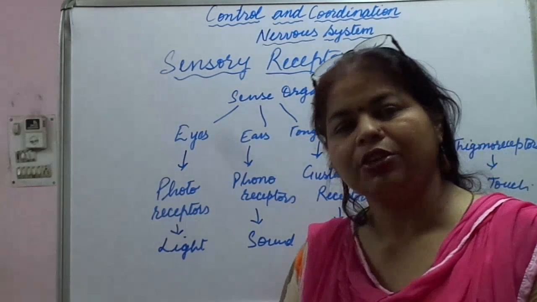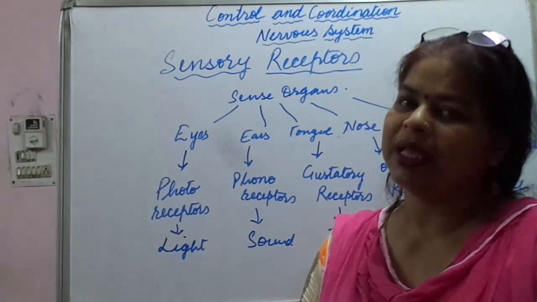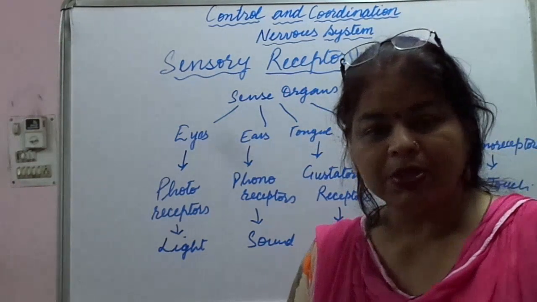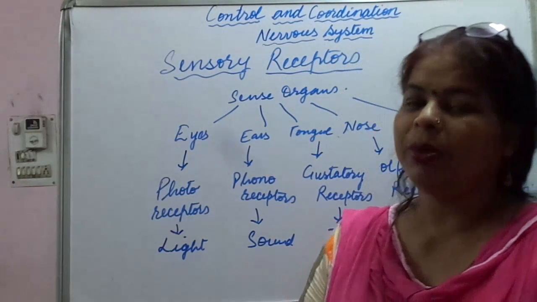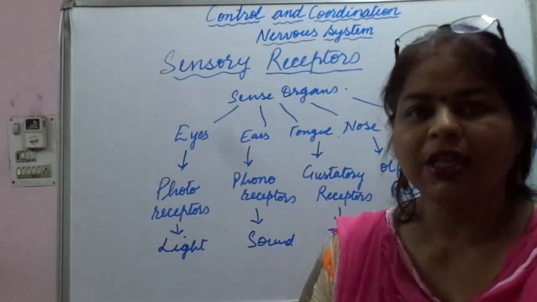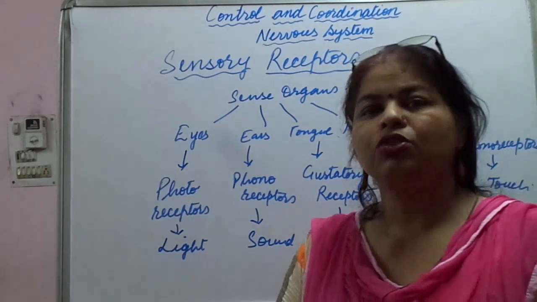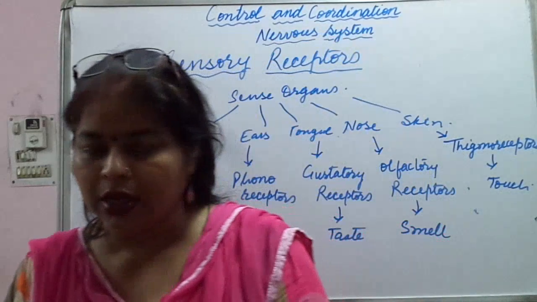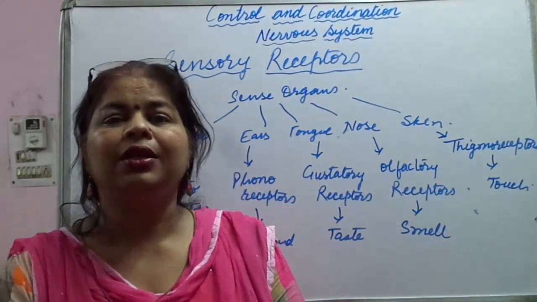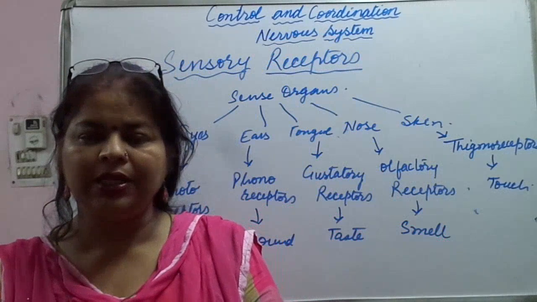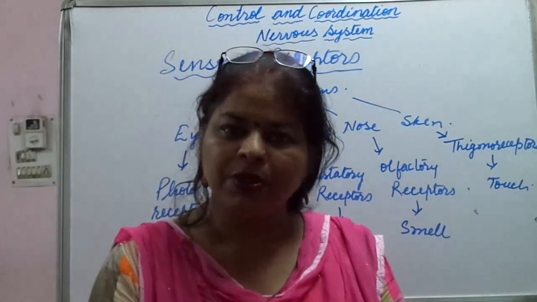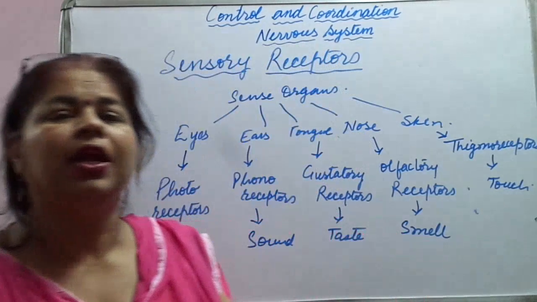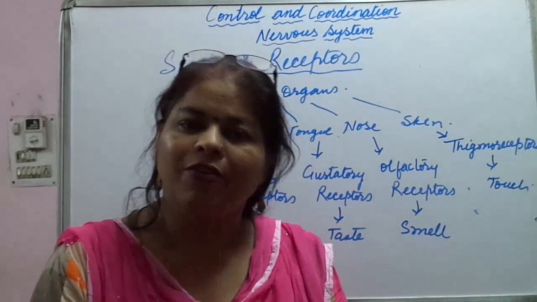I hope it is clear to everyone. What do we mean by sensory receptors? How many types of sensory receptors are there? How many types of neurons are there? So today's work is to write a short note on types of neurons, and then what are sensory receptors, how many types of sensory receptors are there, where are they located, and give their function also.